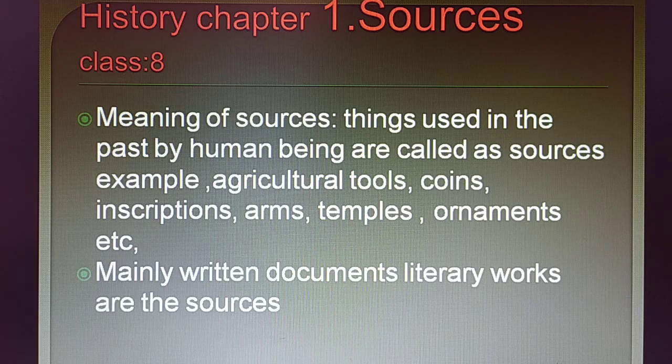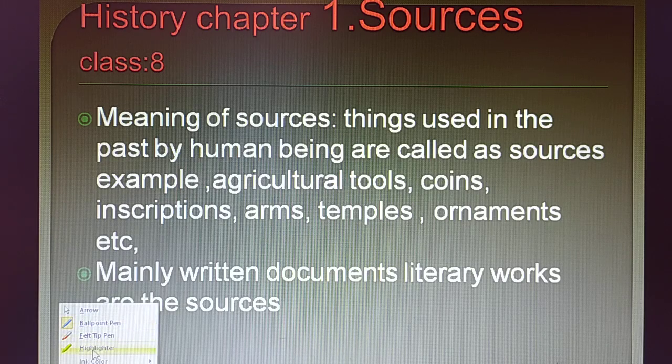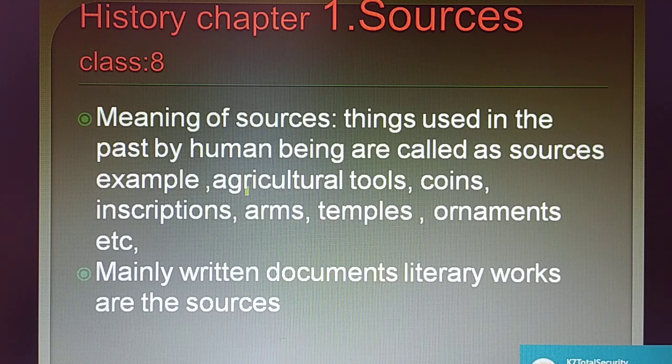The meaning is very simple, it is given here. See, the meaning of the sources is already given. The things which were used by the man in the past to make his life comfortable are called sources. First of all, the focus is on the things which were used by the man in the past, such as agricultural tools.